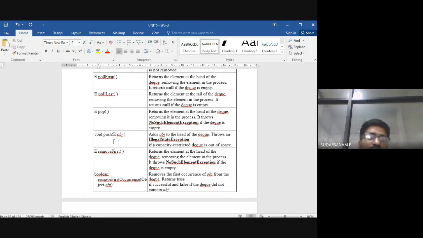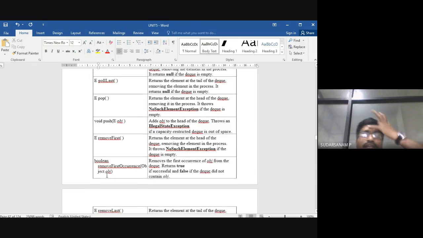Next E removeFirst. RemoveFirst is nothing but what? It removes the first element and returns the element at the head of the queue, removing the element in the process. Next is Boolean removeFirstOccurrence. Wherever you have the elements 10, 20, 30, again 10, 10, now I want to delete the element called first 10. In this, the first occurrence element can be deleted.